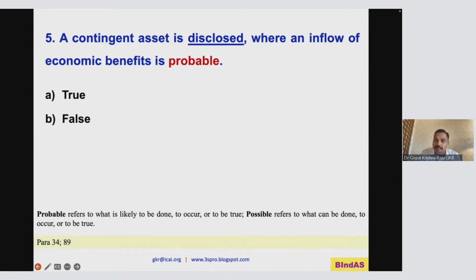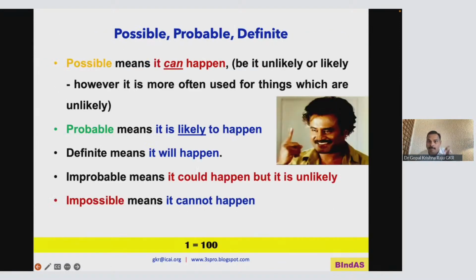Possible means it can happen, be it unlikely or likely. However, it is more often used for things which are unlikely. Probable means it is likely to happen. Possible can happen, probable likely to happen. So closer to 100 is probable. Definite means it will happen 100%. Impossible means it will never happen, 0.